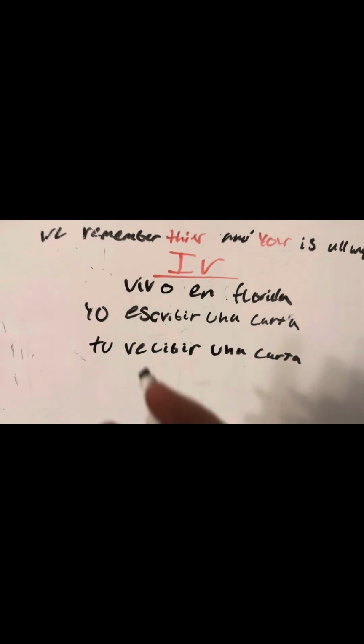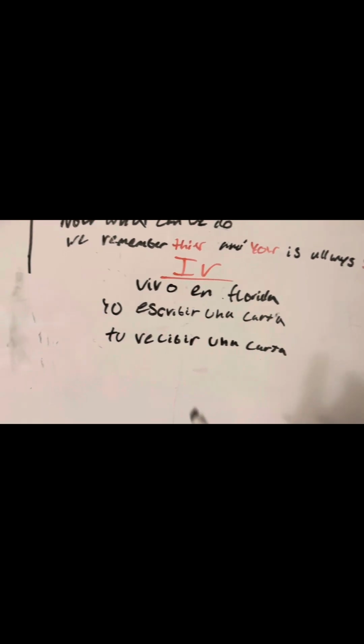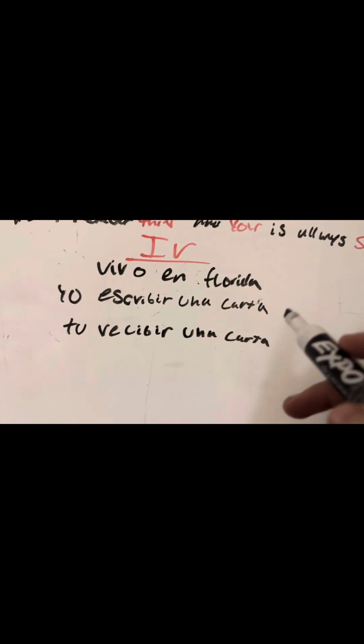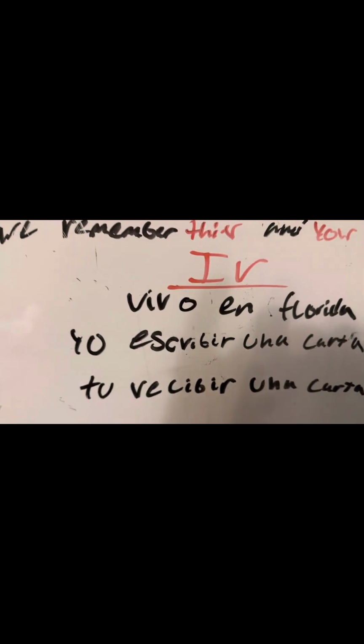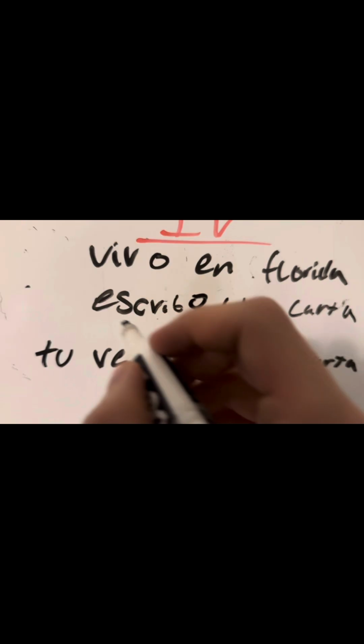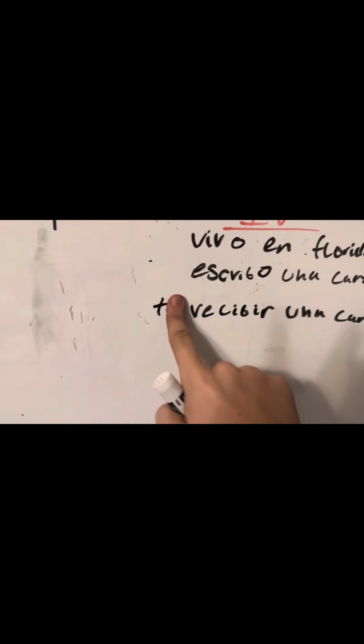Simple. Yo escribir una carta. I write a letter. Really simple, okay? Take away the yo. Escribo una carta. Okay? Tu recibir una carta. Take away tu.